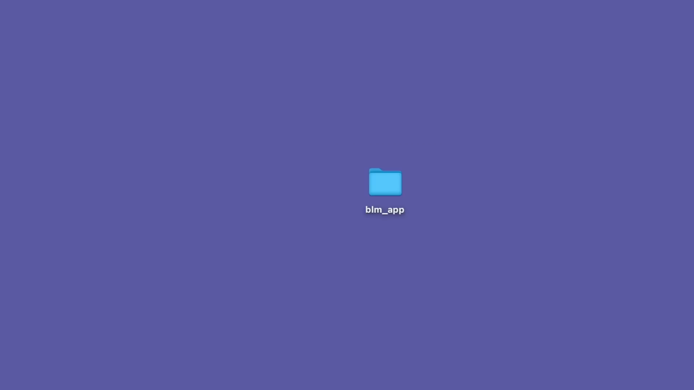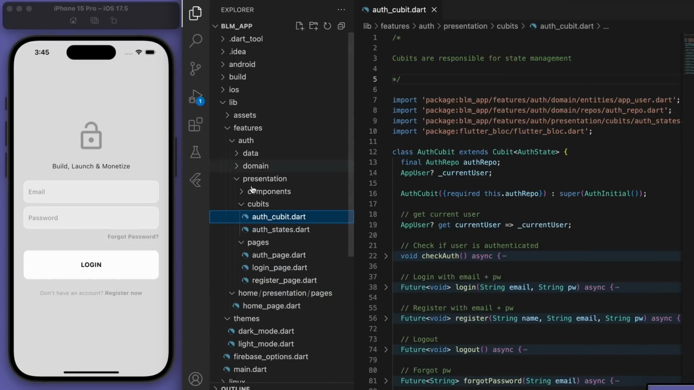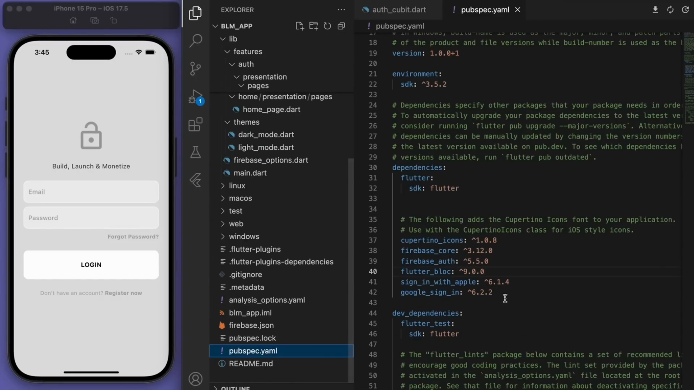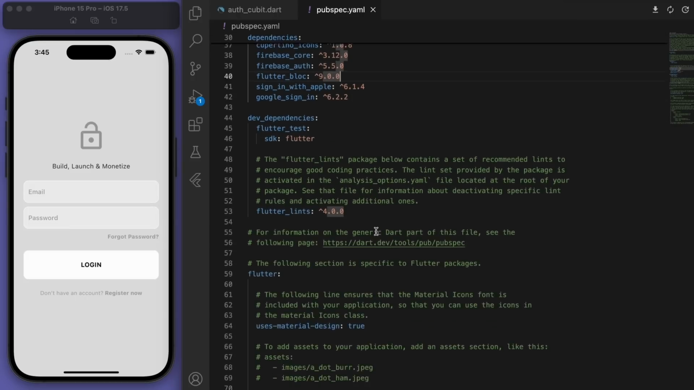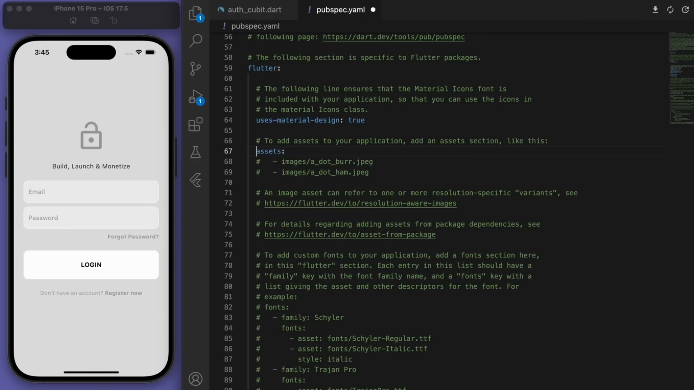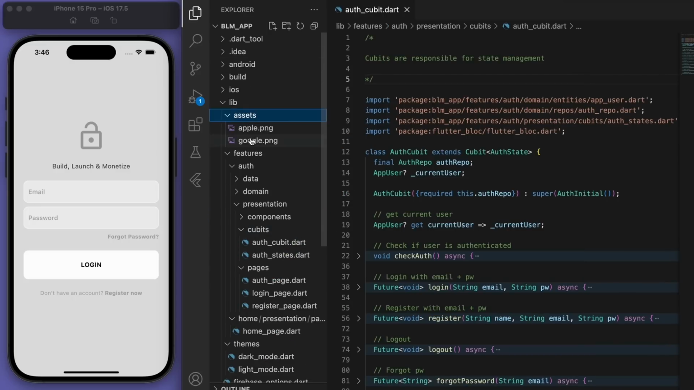Cool. Once you've done that, come back to the code, and in the pubspec.yaml, we have to let it know that we're bringing in these assets. So you can comment the asset part out and specify where the folder is. We put it in library/assets. And so you can see there's our little images.